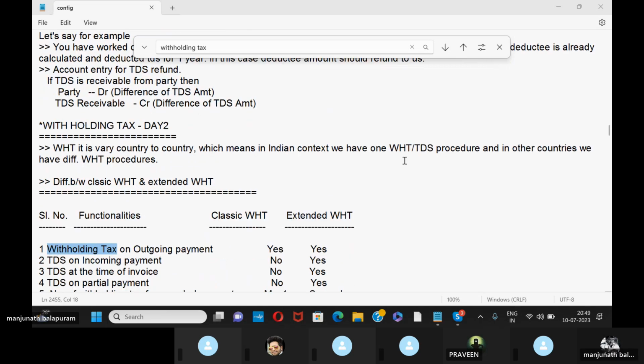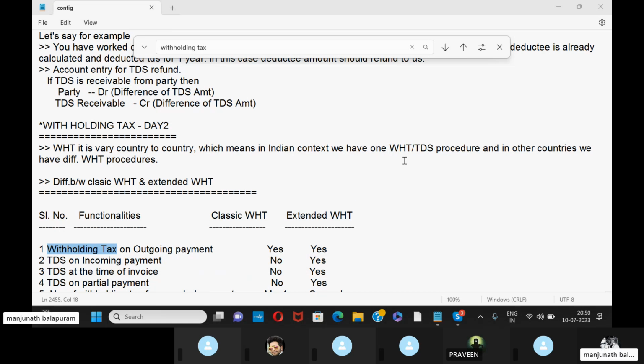Next, withholding tax is very different from country to country. In India we have one withholding tax, which is known as the TDS procedure. In other countries we have different withholding tax procedures. For example, if you work for any other country, we have to study that country's tax procedure. If you are working for Indian companies, then we need to go for this withholding tax. It's different from country to country. This is not one tax for all the countries.